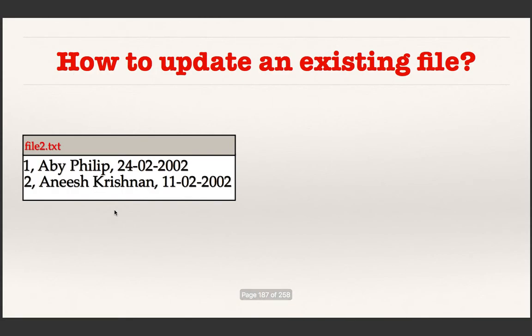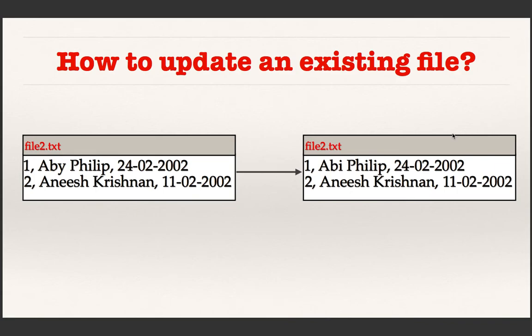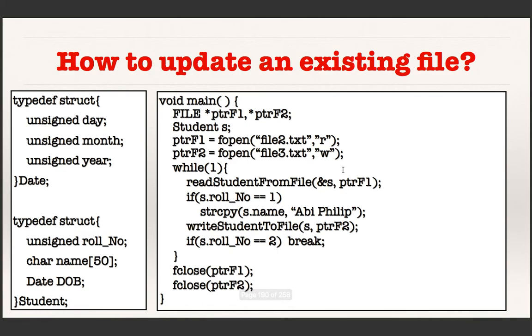Suppose you have a file like this and you want to modify it like this. The modification is the name of the first student, which is ABY Philip, and this Y should be replaced with I. Suppose I want to do this modification, then how will I do this? We can try to understand how one can do this through an example.